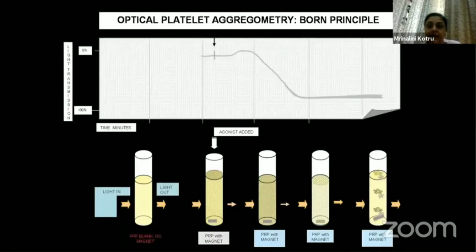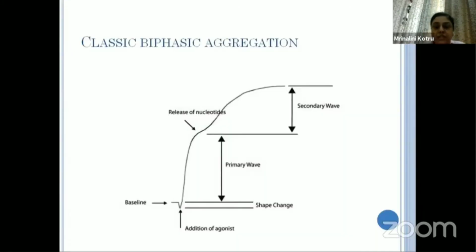Once we add an agonist, there is a shape change and a primary wave, followed by release of nucleotides, and then aggregation sets in and causes a secondary wave.